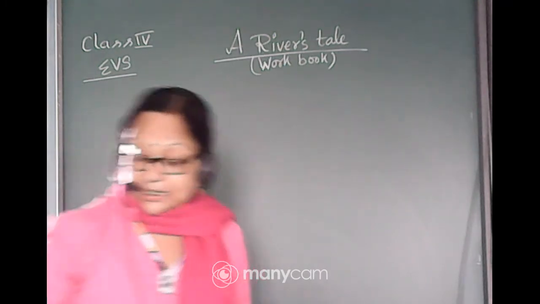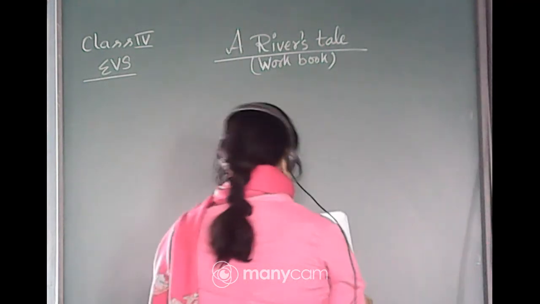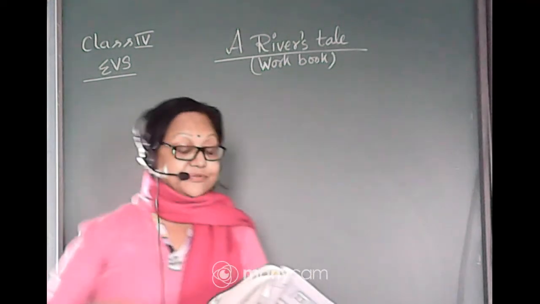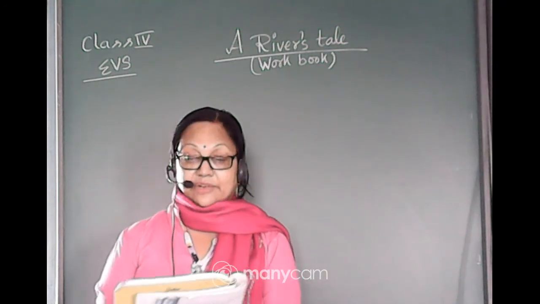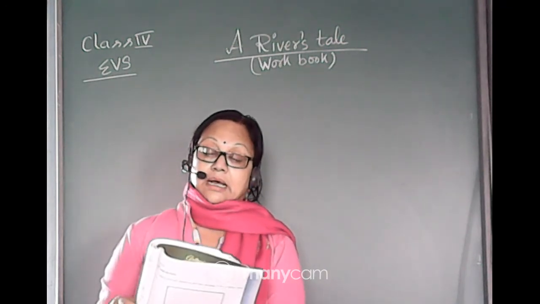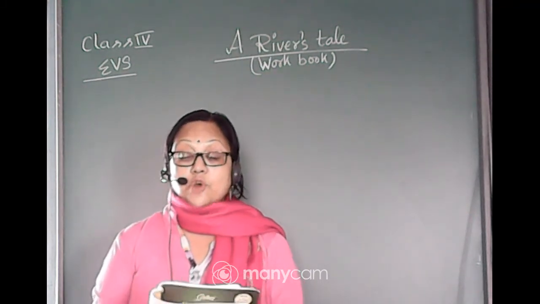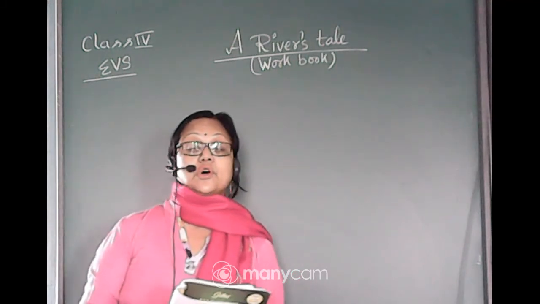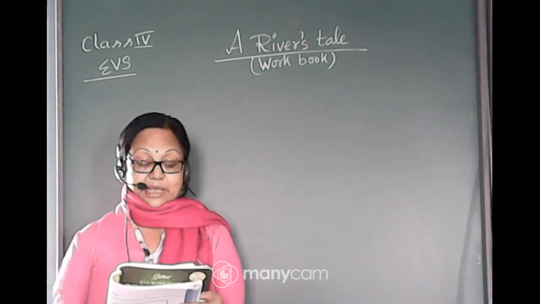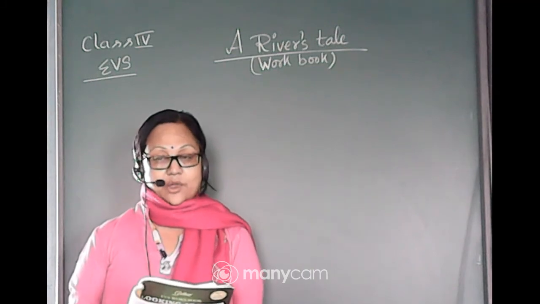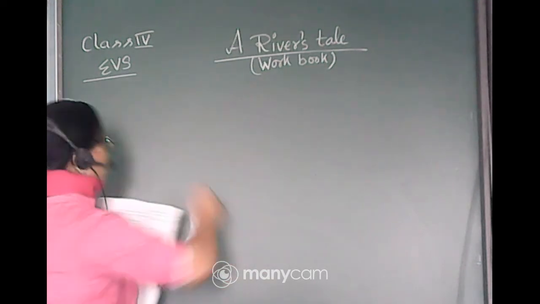Okay, now we will start the reverse tail. Some questions are given here, so we will start from the first part, which I have completed. First part means fill in the blanks. First one is float, second one is dirty, third one is mixed, fourth one is drinking, and then fifth one is clean and boil. I have given it in my last video, so I hope you have got it. Now we will start answering the following questions. Question A and B I have already given in the video. Now we will start from question C. So write down from question C.